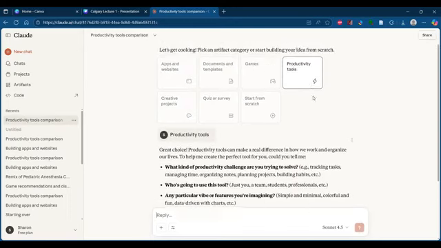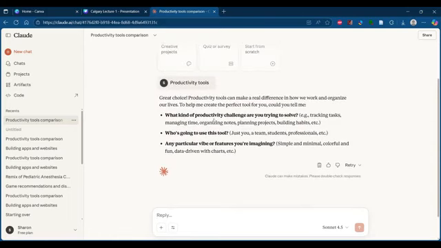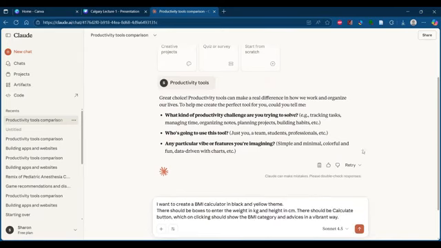All right. So I clicked on productivity tools. Automatically, one chat has opened. So it asks me what kind of productivity challenge are you trying to solve? Who is going to use this tool? Any particular vibe or features you are imagining? Here you can directly give answers to this, or you can simply enter your own prompt.